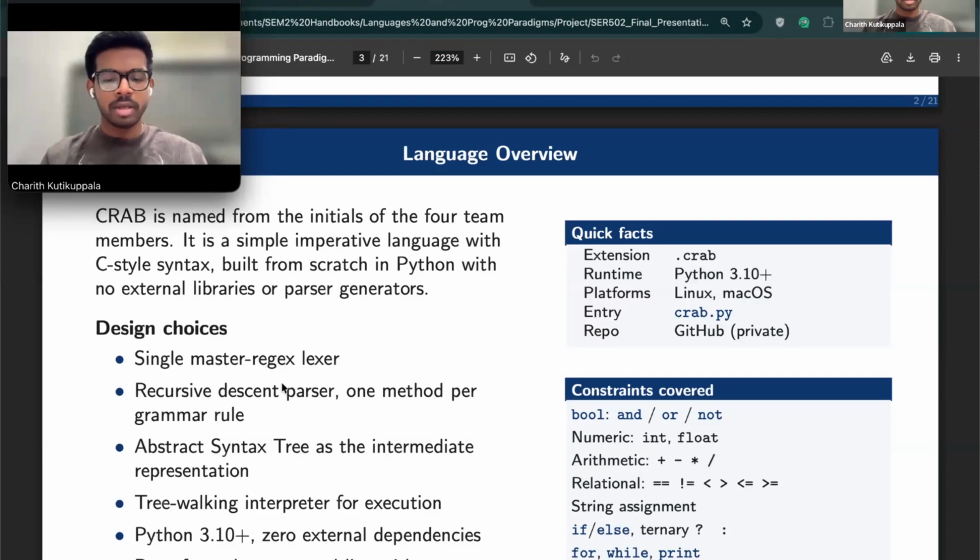It satisfies every required constraint: booleans with and, or, not, integer and float arithmetic, relational operators, string assignments, if else, ternary operators, for and while loops, print statements, and the unary minus. Moving on to the next slide.